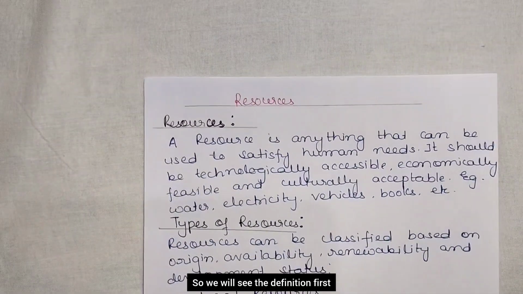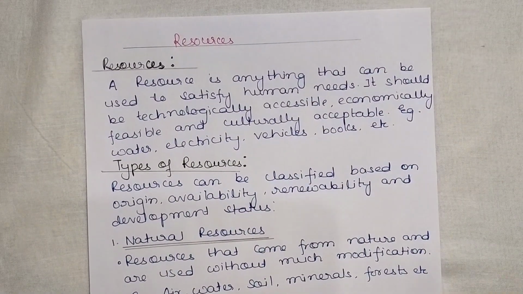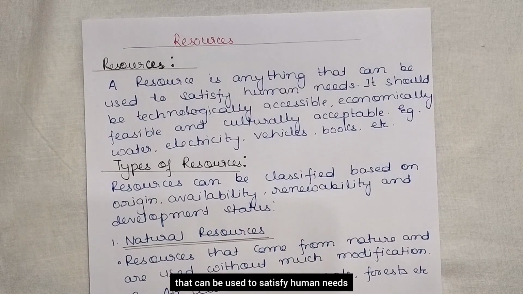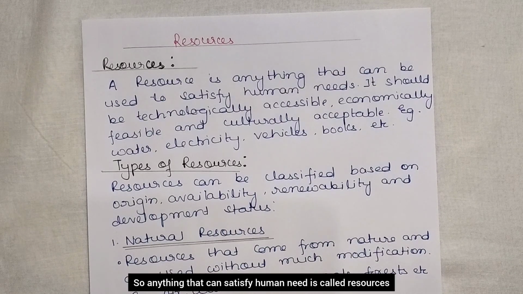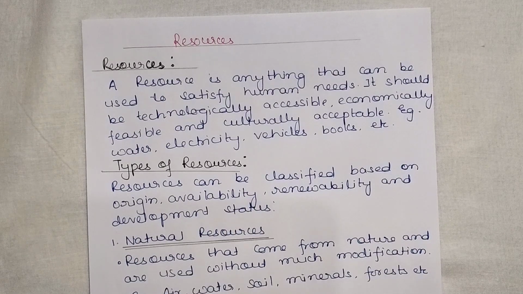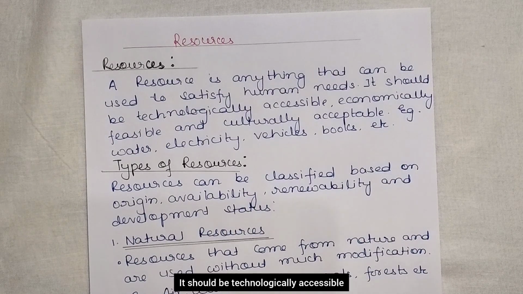So we will see the definition first. A resource is anything that can be used to satisfy human needs. So anything that can satisfy human need is called a resource. It should be technologically accessible, economically feasible, and culturally acceptable.